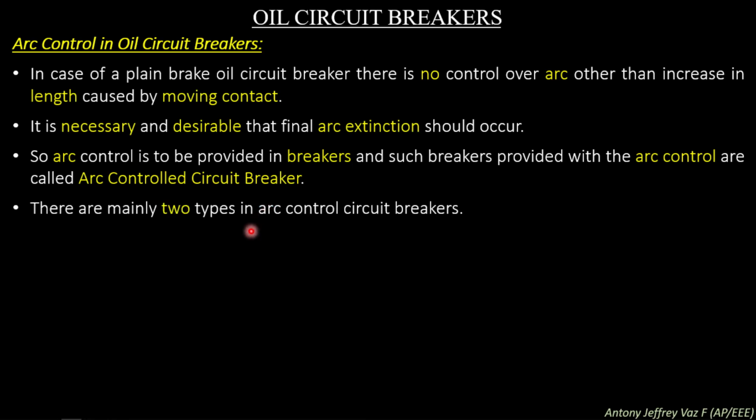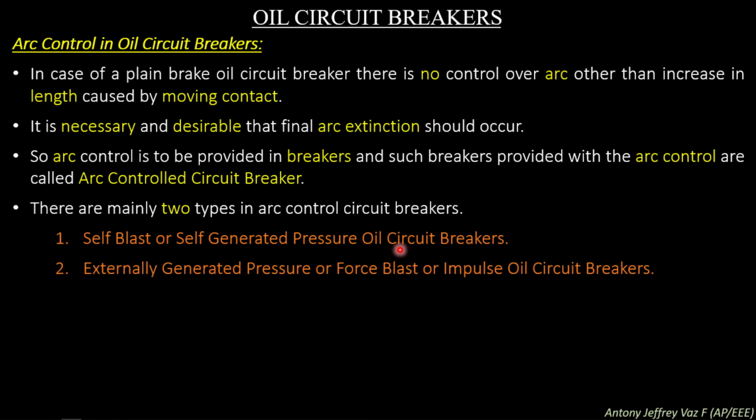There are mainly two types of arc controlled circuit breakers. The first type is the self blast or self generated pressure oil circuit breaker. The pressure generated by the arc itself is used to extinguish the arc. This type of circuit breaker is known as self blast or self generated pressure oil circuit breakers.